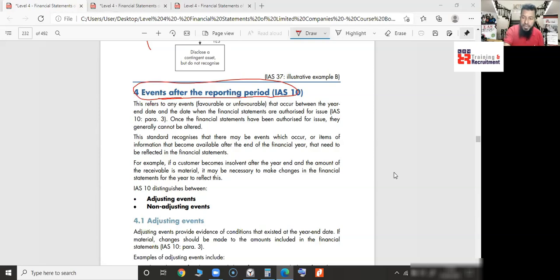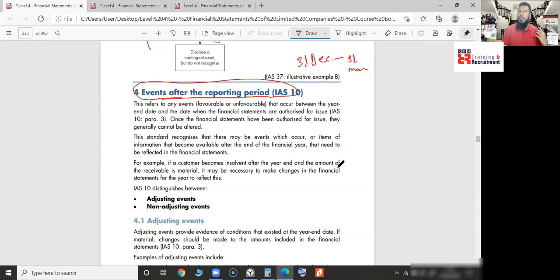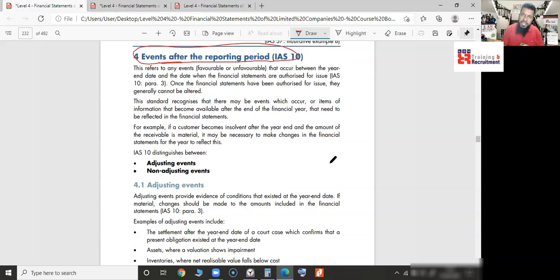So even if the year end is 31st December, in January, February, March, 31st March, you are going to authorize and finalize it, and then carry on into the next accounting period accounts. Within these 3 months, many incidents can take place. Business incidents, like a major customer becoming bankrupt, you declare a dividend, inventory is lost, theft could be. So events, transactions that take place. These events are known as events after reporting period, okay?